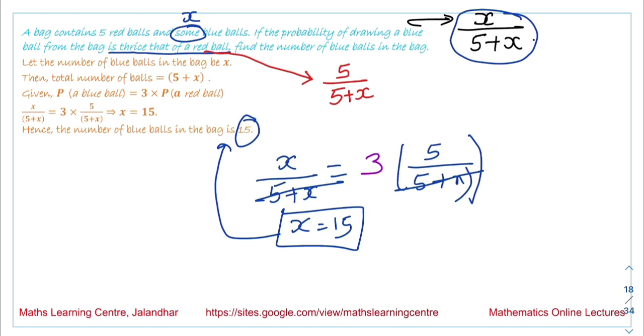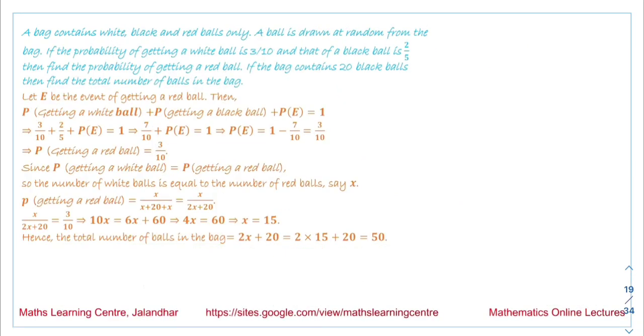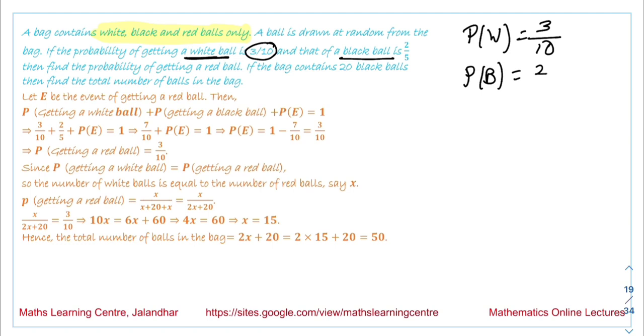Next we have a bag that contains white, black and red balls only. There are 3 kinds of balls in the bag. A ball is drawn at random from the bag. If the probability of getting a white ball is 3 by 10 and that of the black ball is 2 by 5, then find the probability of getting a red ball.